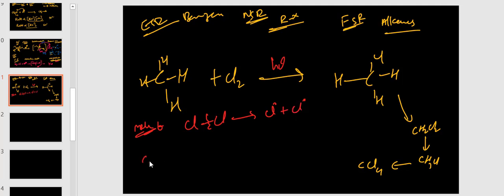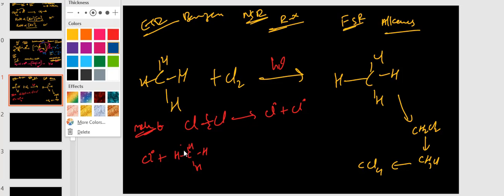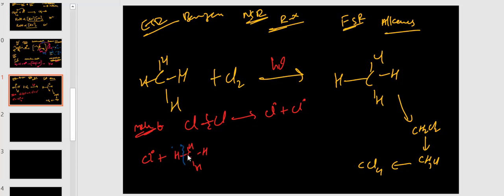Now this chlorine radical reacts with methane. Chlorine requires how many electrons? Only 1 electron. That's why here also homolytic cleavage takes place, radical. So this chlorine radical and hydrogen form HCl, forming a methyl radical. This methyl radical reacts with neutral chlorine; the methyl radical requires only one electron.